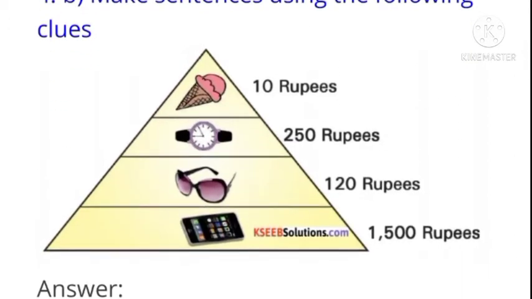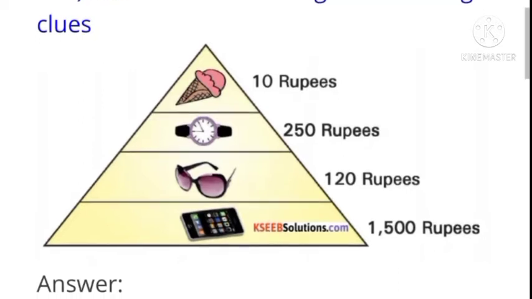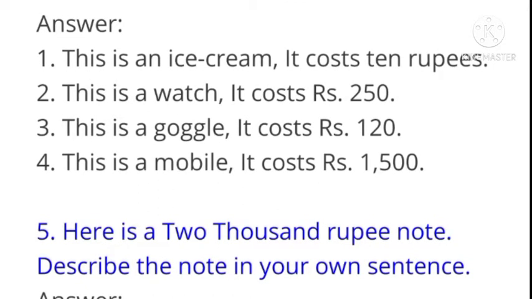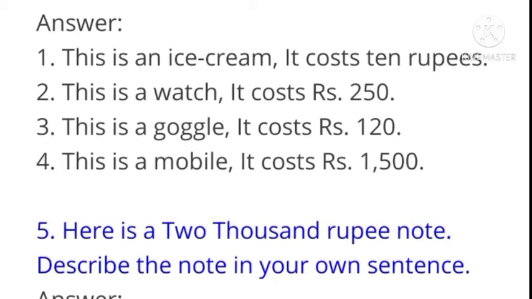10 rupees, 250 rupees, 120 rupees and 1500 rupees items are given here. Now we have to write that. This is an ice cream, it costs 10 rupees. This is a watch, it costs 250 rupees. This is a goggle, it costs 120 rupees. This is a mobile, it costs 1500 rupees.